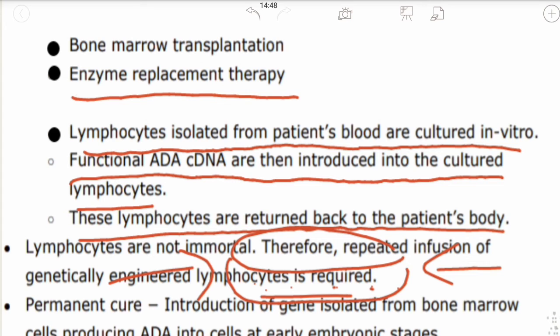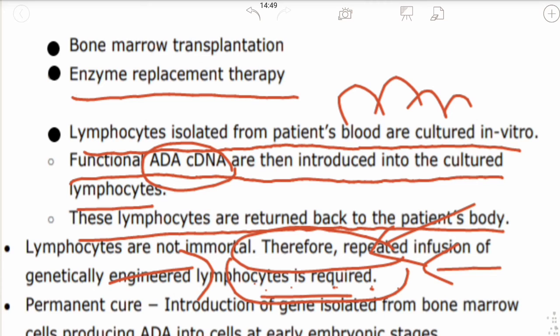In the lymphocyte cells, we will insert a gene. Here we will insert the gene which is responsible for ADA deficiency. This gene is called ADA cDNA. We will insert the functional ADA cDNA into the lymphocyte, then it will obviously start replicating, making multiple copies. So now the lymphocyte replication starts.